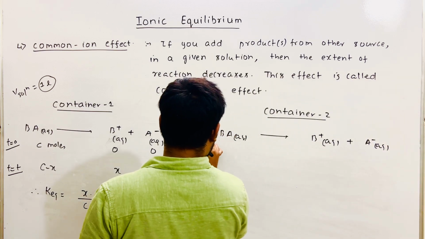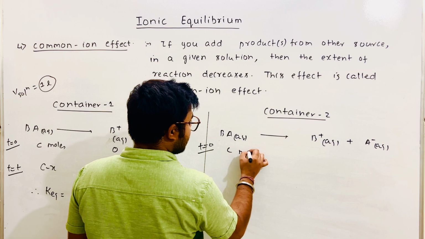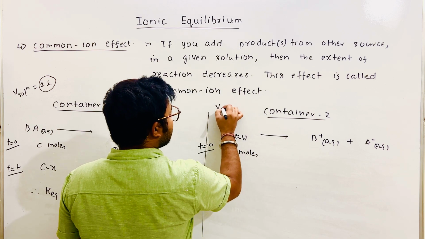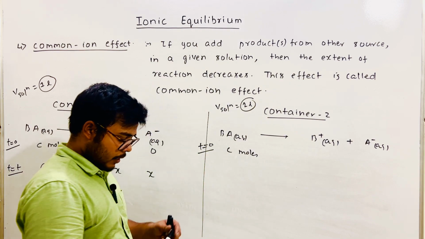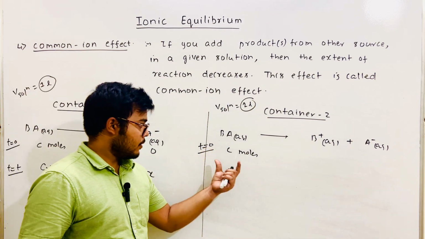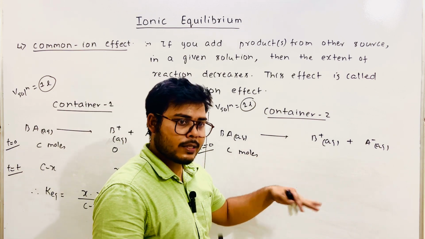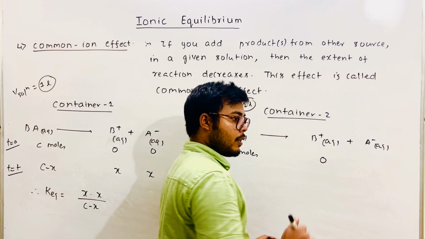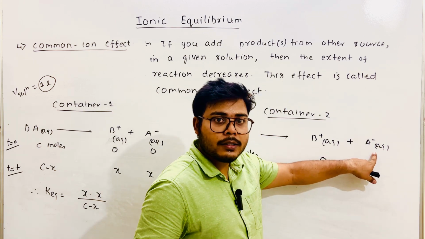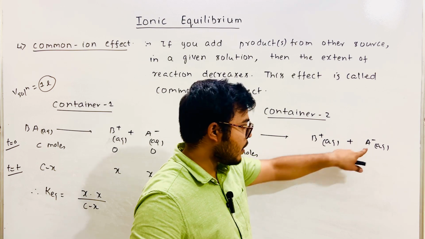So at time t equals 0, it has C moles. Again, I'm talking about a solution volume of 1 liter, right? So again, it had C moles. Okay, this reaction had not started, so its moles were 0, but you had added this from another source.